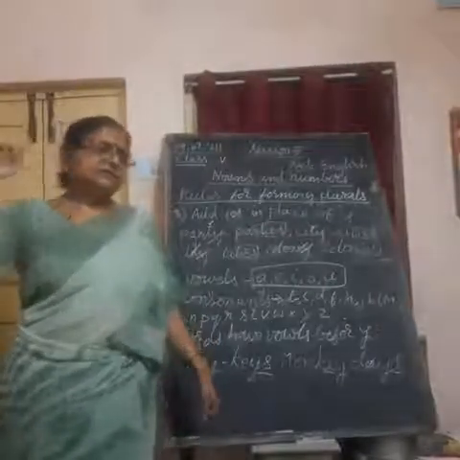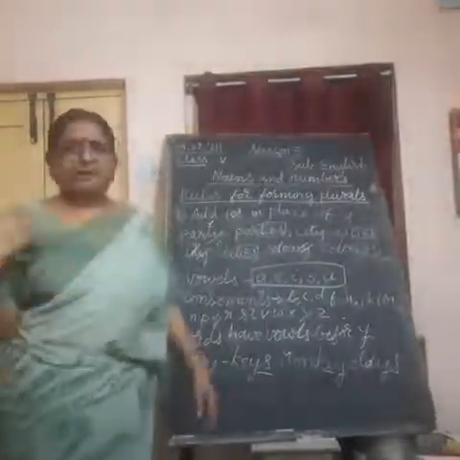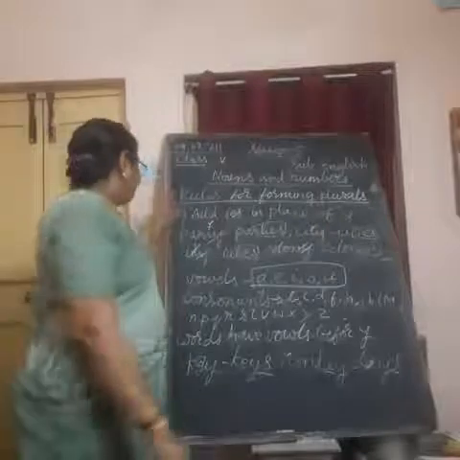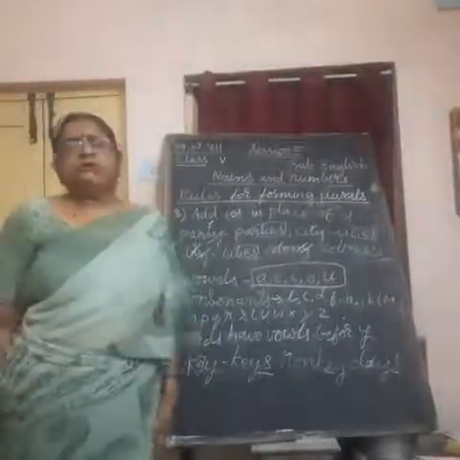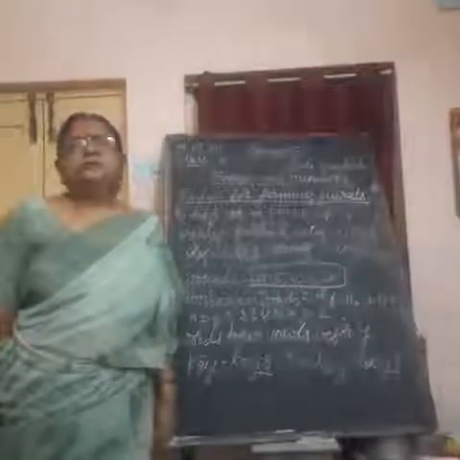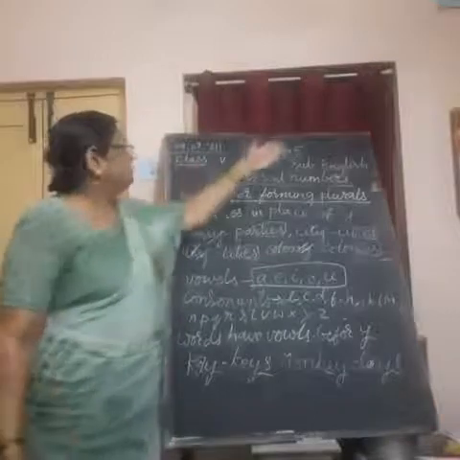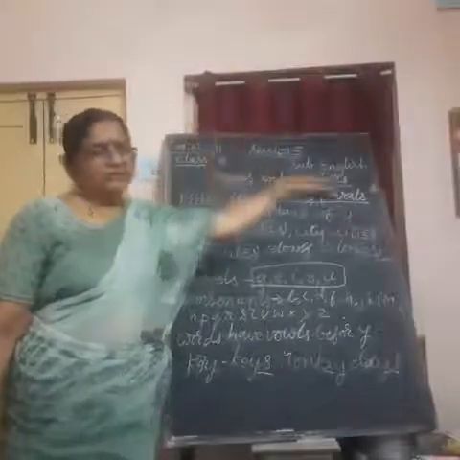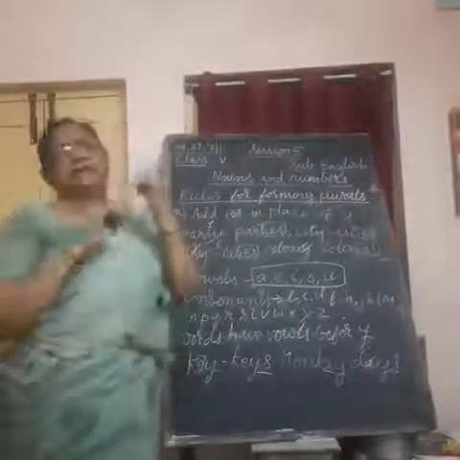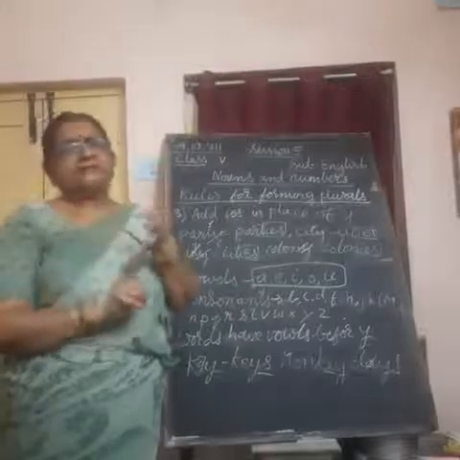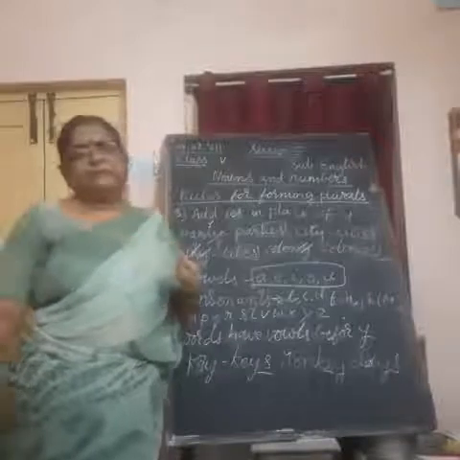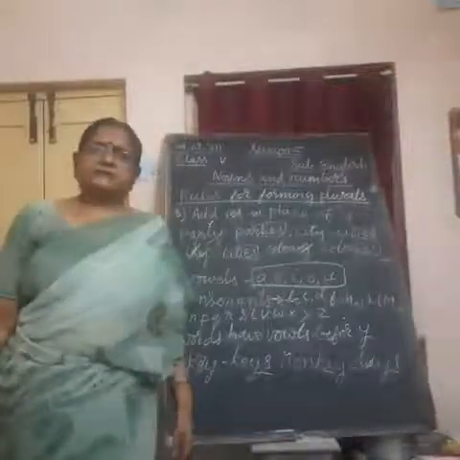Whenever the word gets a consonant letter before Y, then we have to cancel Y and in its place add IES. So today we learned 3 different rules for forming the plural forms of given nouns. We started with nouns and numbers. What are nouns and numbers? Why we need to do it, what we need to do. And I gave you 3 rules. First adding S, then adding ES, then adding IES. We completed. Remaining, so many, 4 to 5 are there. We will do them tomorrow. So here I stop. Thank you, children.